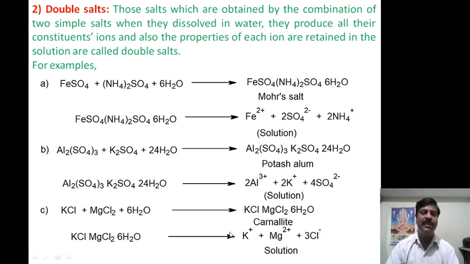Third one is carnallite salt. Carnallite is a double salt. Why? It is a combination of 2 simple salts, potassium chloride and magnesium chloride, with 6 H2O water molecules. Therefore potassium chloride, magnesium chloride, 6 H2O. Why is it a double salt? Again we have to say that when they dissolve in water, it produces potassium, magnesium and chlorides. Therefore 3 different radicals will be produced in the solution, and each radical can be tested by a simple test, hence it is a double salt. They may ask why carnallite is a double salt, and you just have to answer like that.